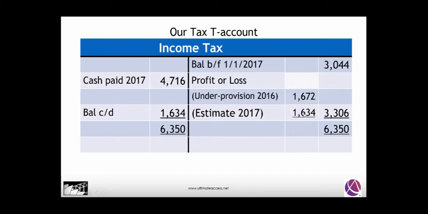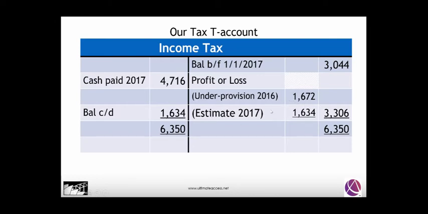So having highlighted that, I thought it was useful to then put together a little T account so we could see what had gone on. So the balance brought forward on the 1st of January 2017 was 3,044. We then paid 4,716. Now that indicates that there'd been an under provision. So the 2016 figures had been under provided by the difference. So 1,672 was an under provision from the previous year.